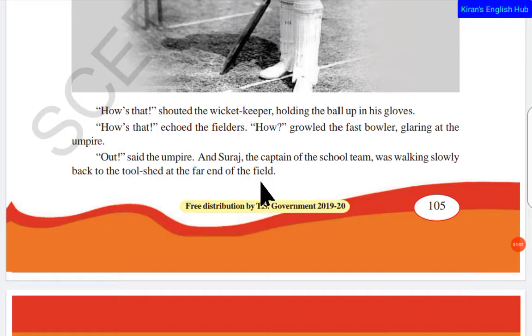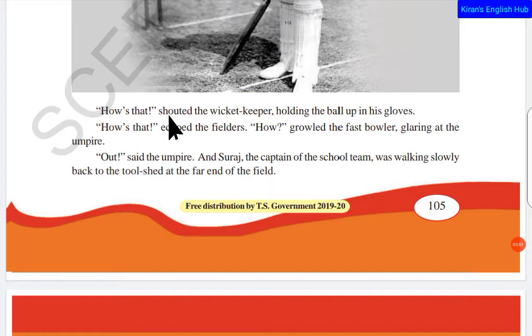This lesson usually starts in the middle of nowhere. There was no such thing as, once upon a time there was a cricket match, two teams were playing, one team has scored this much, another team has to score, the captain was batting and the captain was out. It was not like that. Immediately we come to the middle of the cricket match, and we start with this little phrase, how is that? We have to understand there was a cricket match going on between two teams, and when the bowling team appealed for the wicket of Suraj, the captain, the umpire said out.